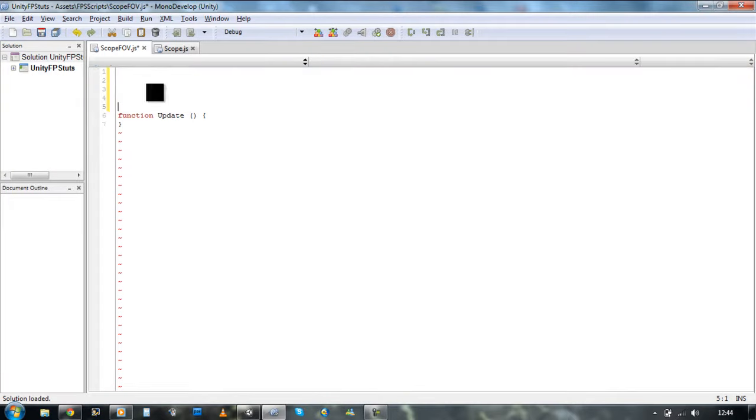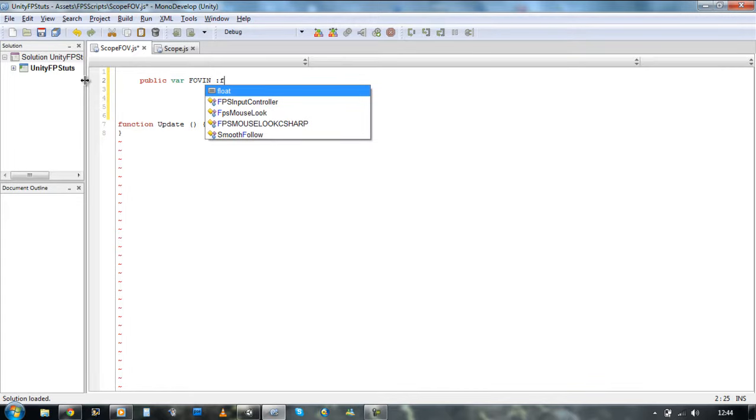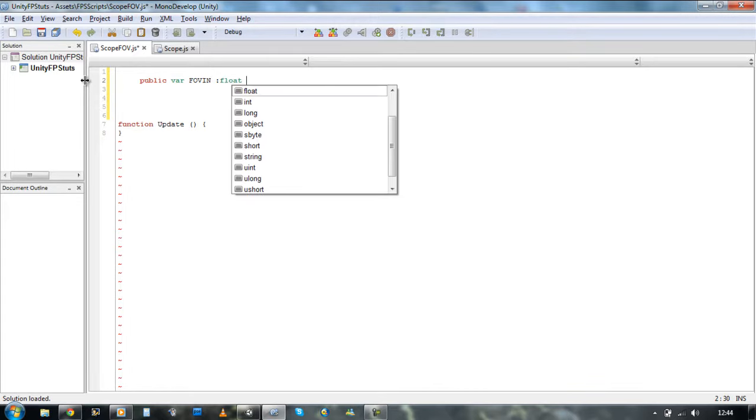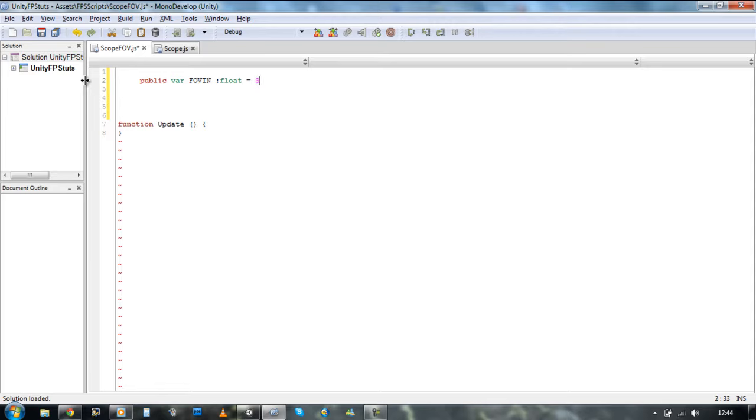Right, the first thing we want to do is define some variables. We're gonna need a variable that says how much you want the field of view to go in. So we're gonna say public var FOV, field of view in. We're gonna set it as a float, and it's gonna be equal to 35 for now.